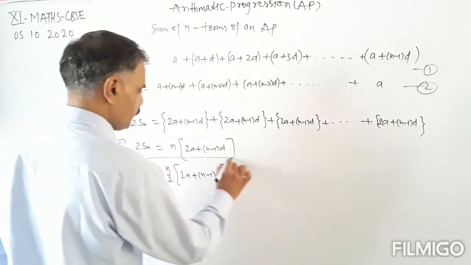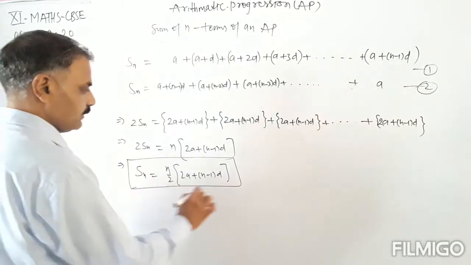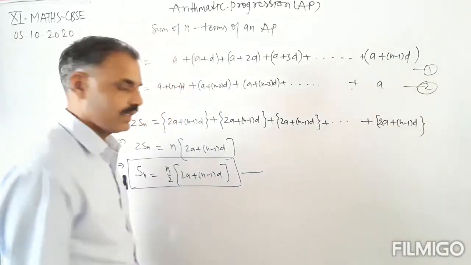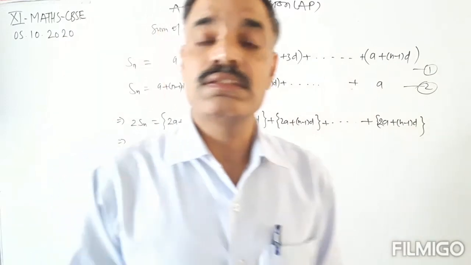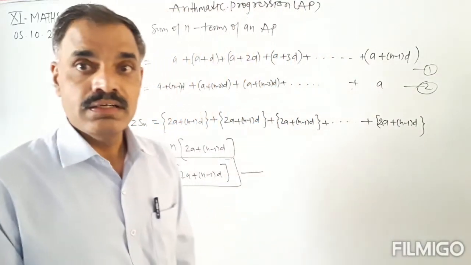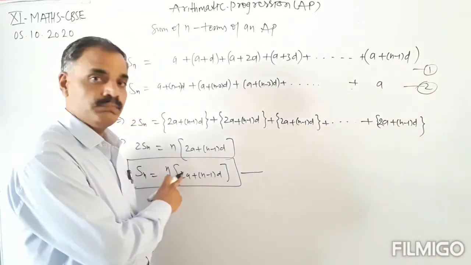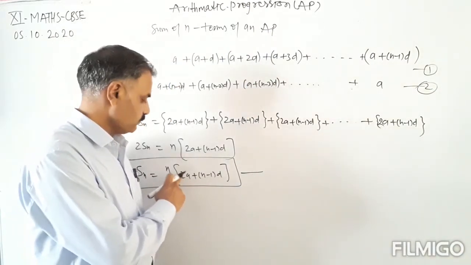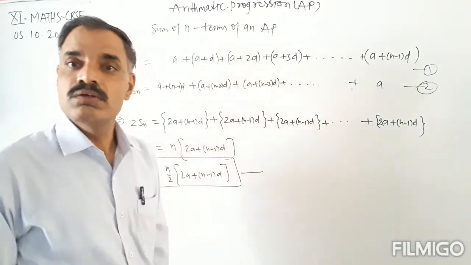Okay, so this is the formula for finding the sum of first n terms of an AP, that is Sn. Sn equals n by 2 into 2a plus n minus 1 into d.